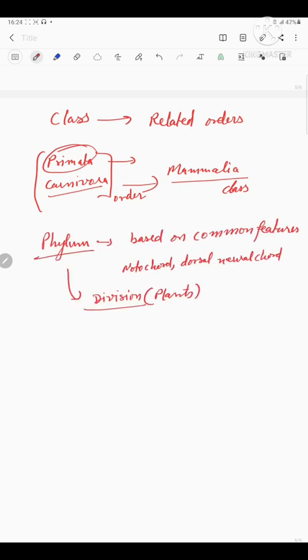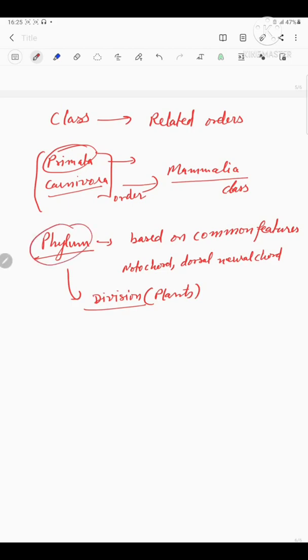Now, the higher taxonomic category, that is the phylum. Classes comprising animals like fish, amphibians, reptiles, birds, along with mammals, constitute the next higher category called phylum.